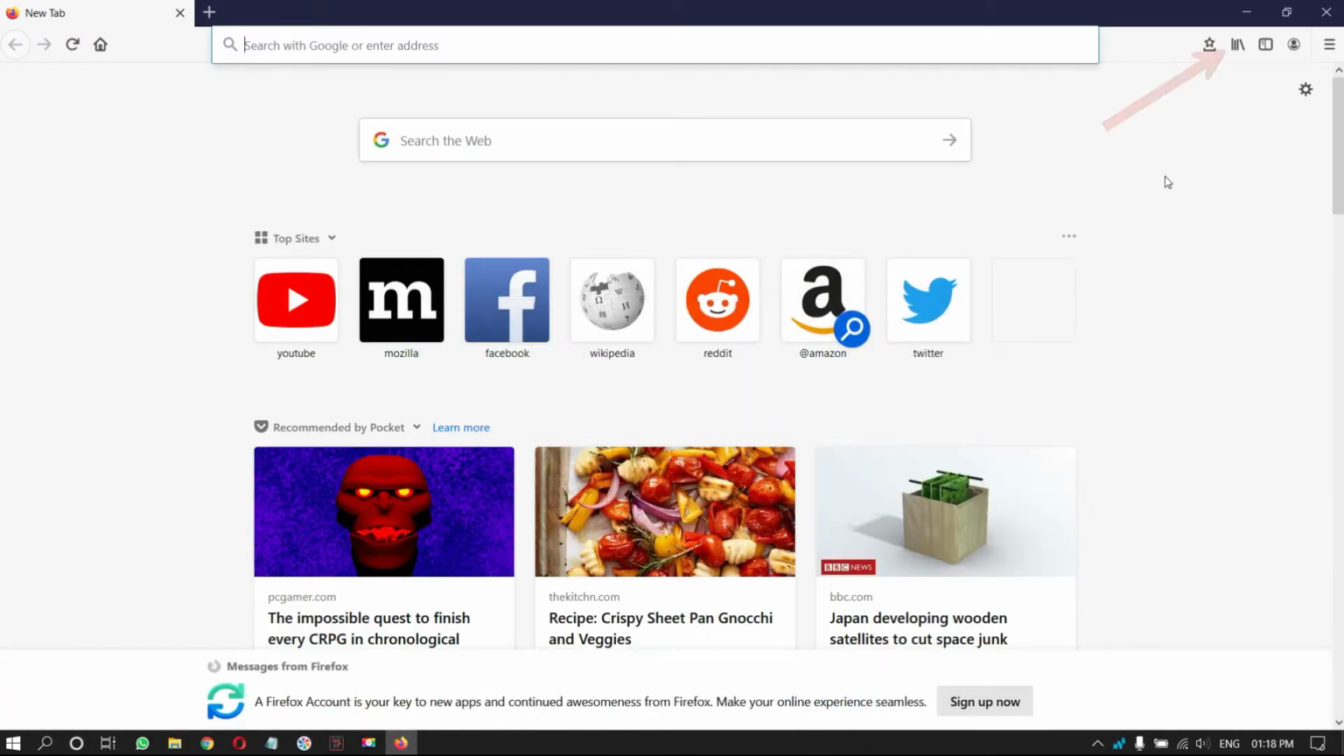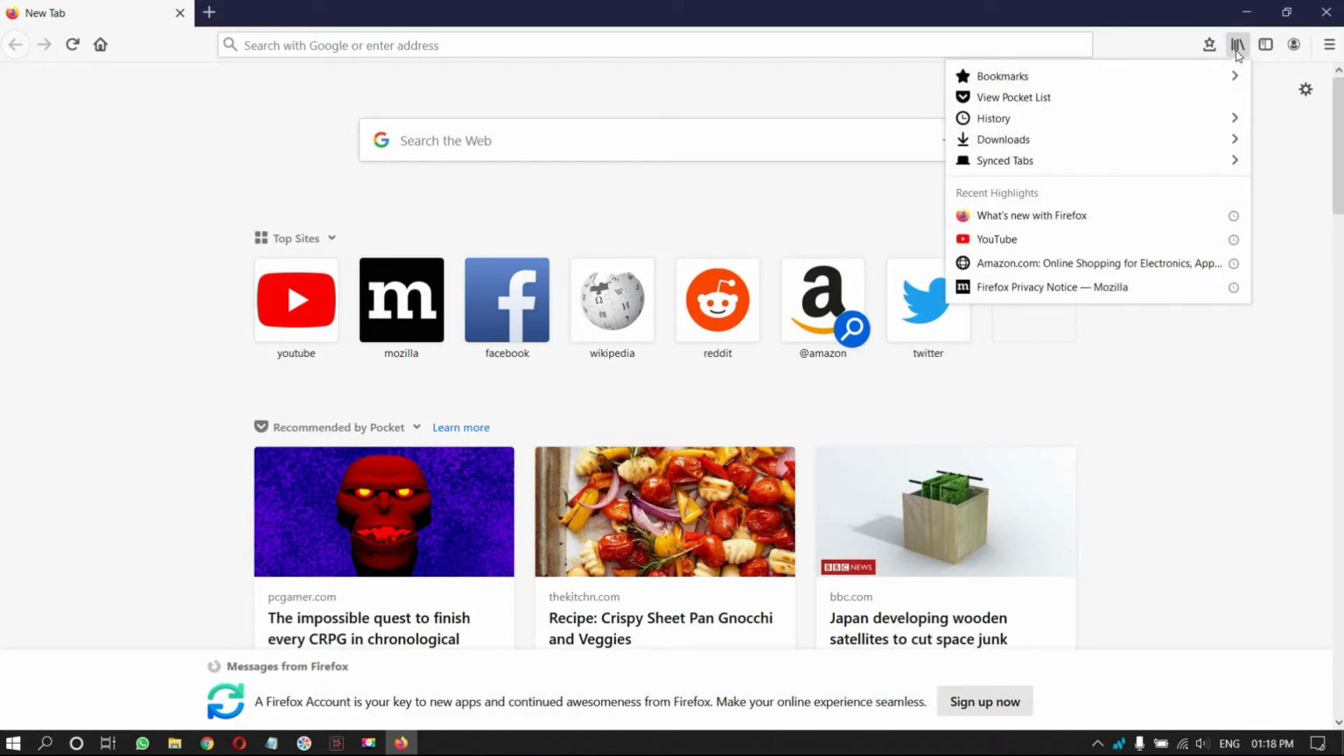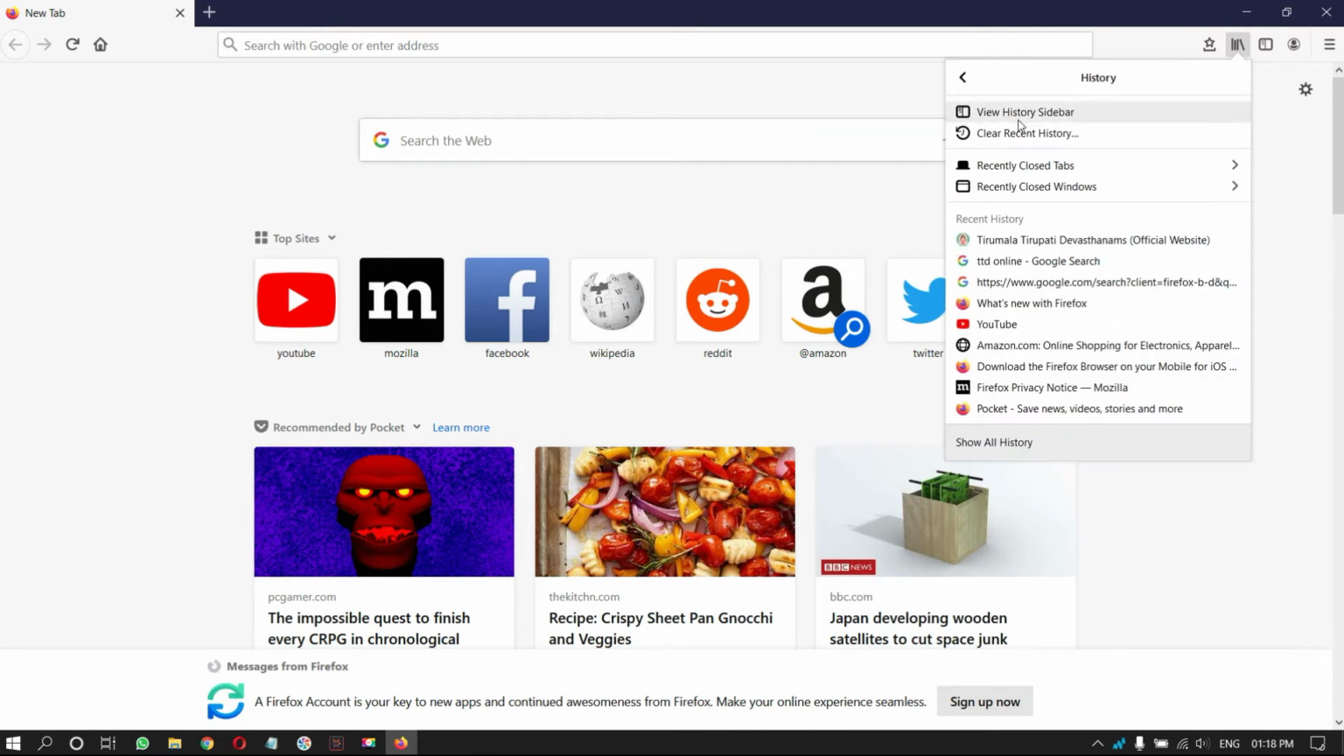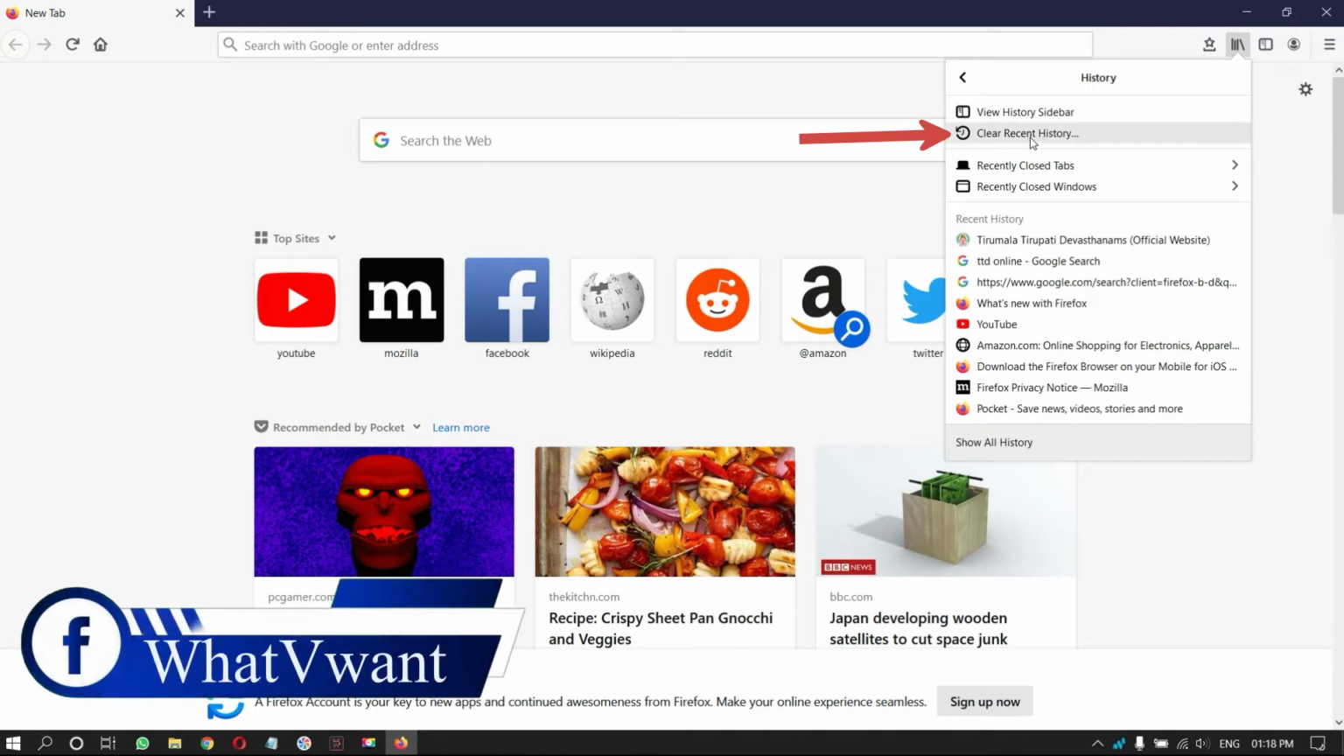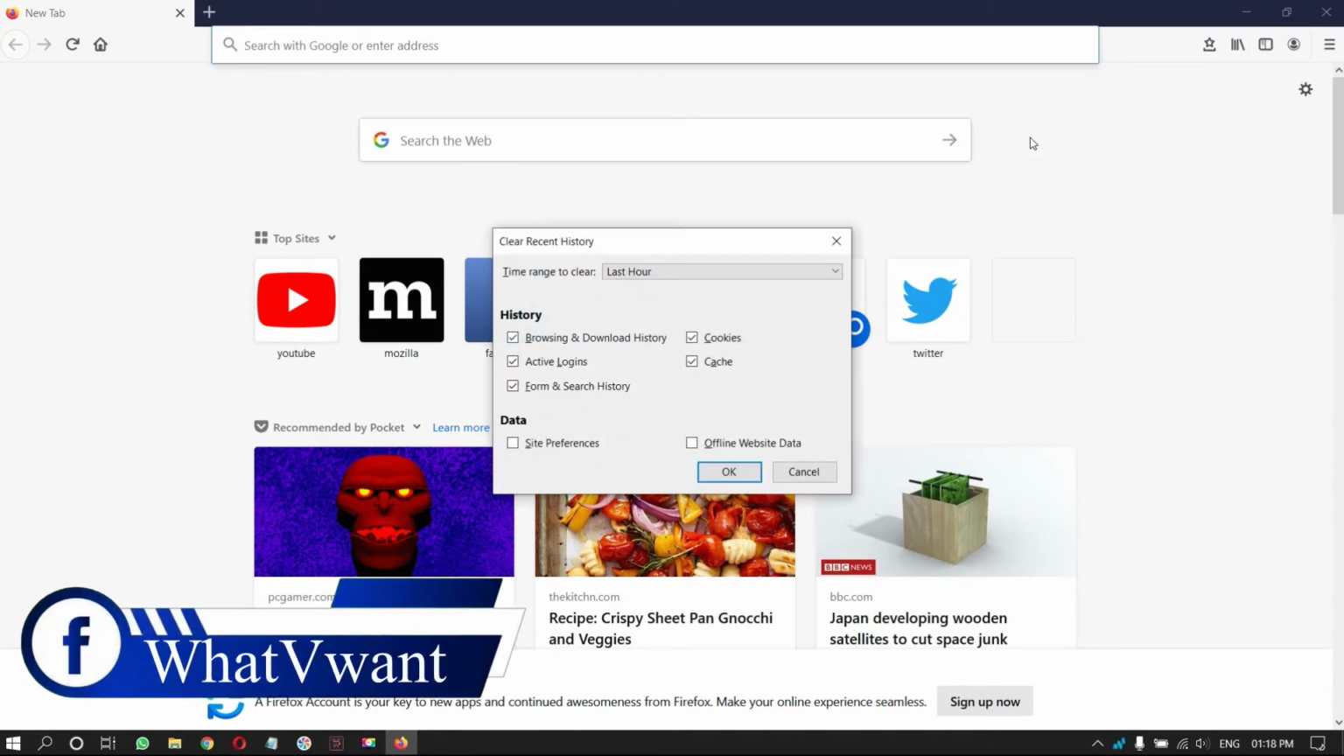Open Mozilla Firefox browser. Click on the lines icon, which is on the top right, as shown in the tutorial. Then, a drop-down menu will open. Click on History. Then, you will see the History options. Select Clear Recent History. Then, a small window will open.